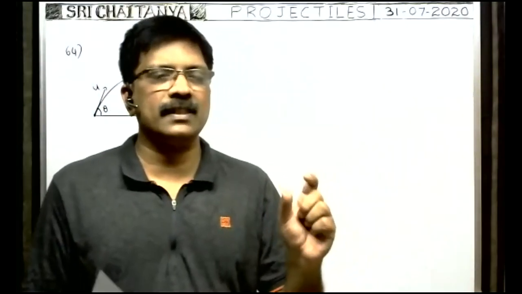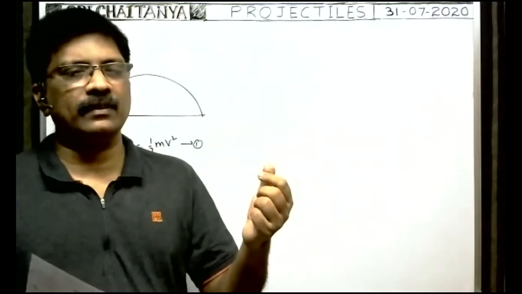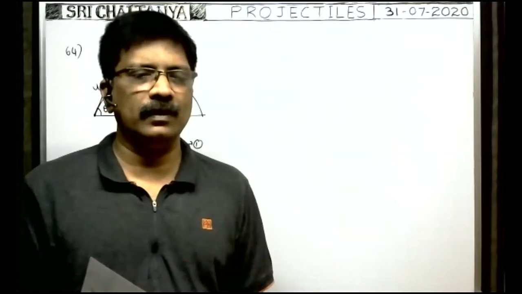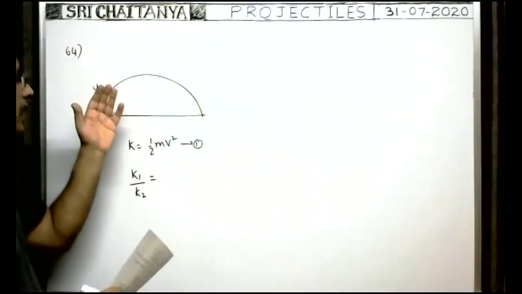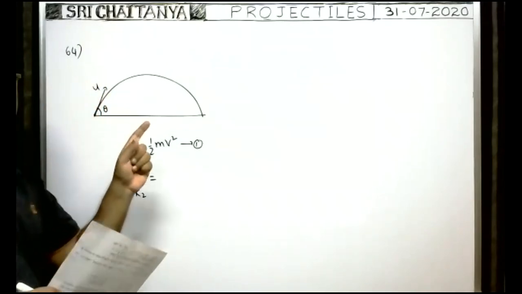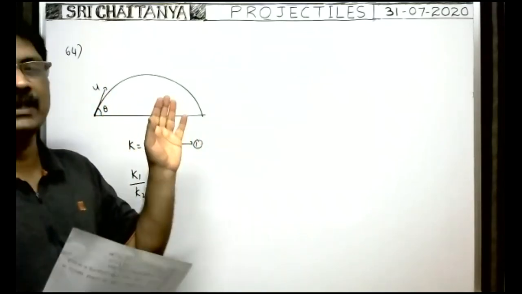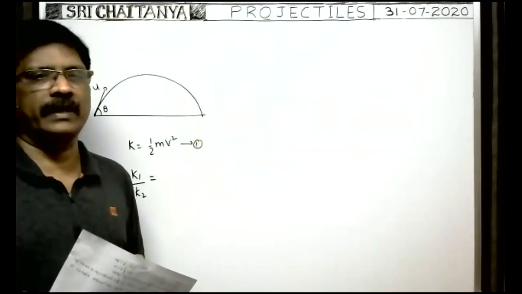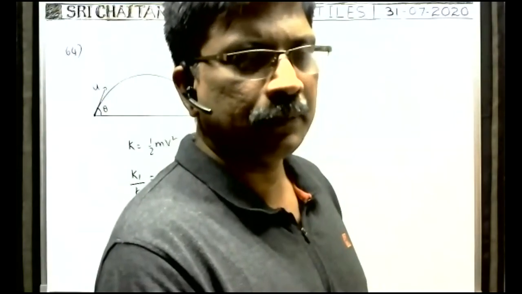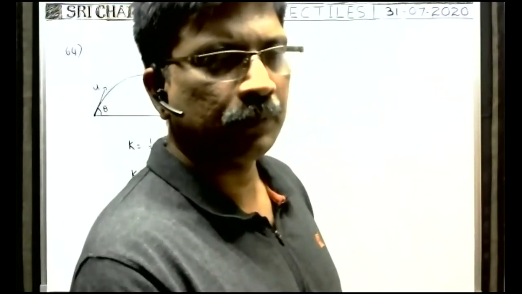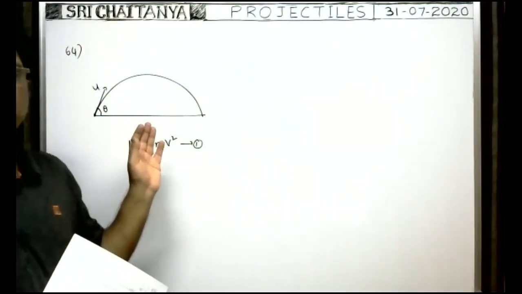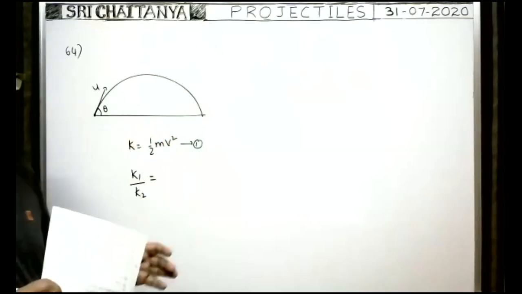Whenever two particles have the same mass, at what position of the projectile do they have minimum speed? At that time, they have minimum kinetic energy. Am I right? At what position of the projectile do they have minimum velocity or minimum speed? At that place, the kinetic energy is also minimum. So at what position do they have minimum speed? At the highest point. Very good.